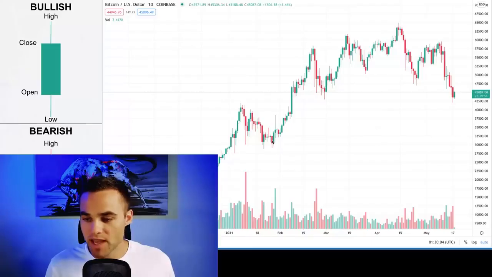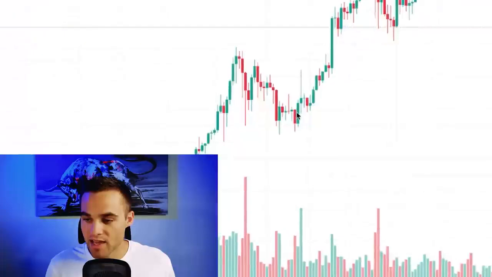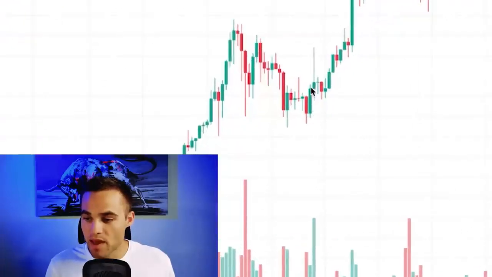So with that being said, there's a lot of different what are called Japanese candlestick patterns, and each one of these patterns has a different psychology and means something different. So I'll go ahead and point out some of the most common candlestick patterns that you may want to look for. So this is a very common candlestick pattern. We saw a red candle here, and then we see a very big green candle right next to it, which completely engulfs the previous candle. So this is what's called a bullish engulfing candle.